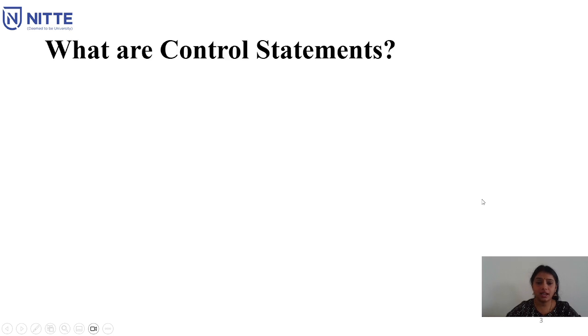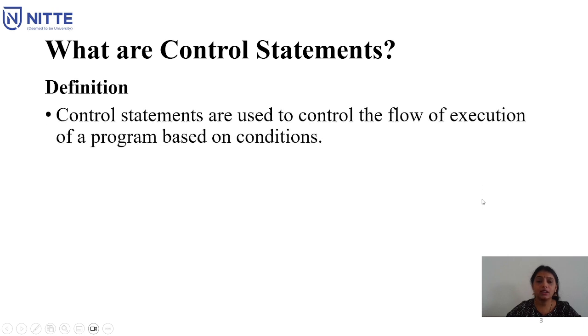Let's try to understand what control statements are. The definition of a control statement is that control statements are used to control the flow of execution of a program based on conditions. Checking the conditions available, the interpreter will continue the execution flow as per the code written in Python.